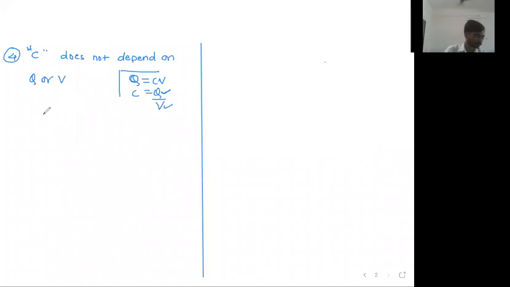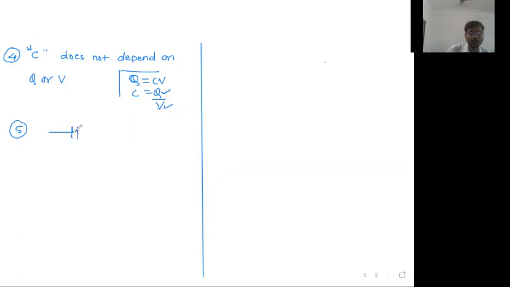All right. Next. Important point number 5. Work done by the battery is equal to the EMF or the voltage of the battery multiplied by the charge given by the battery, and energy stored in the conductor or the capacitor is equal to half of that. Now this is a very interesting point.